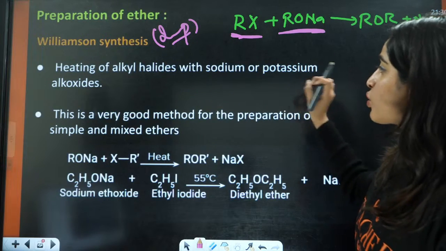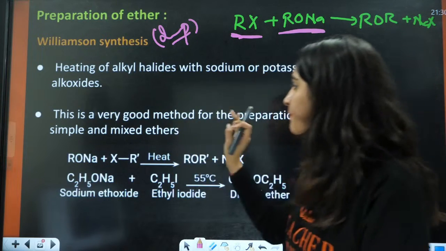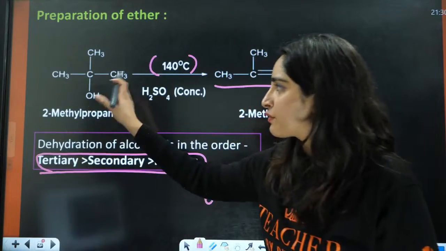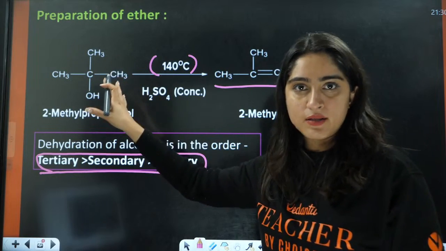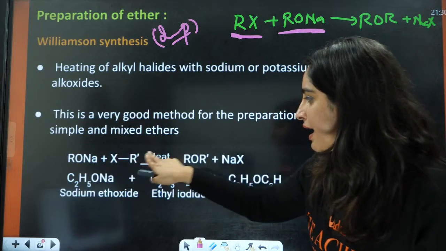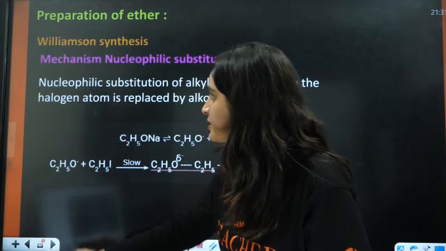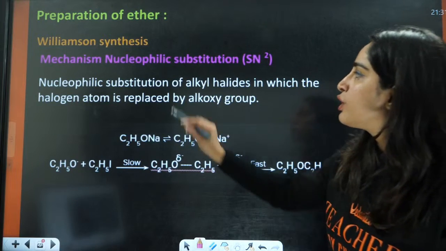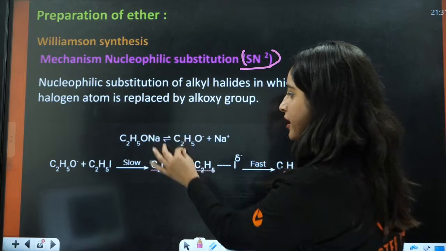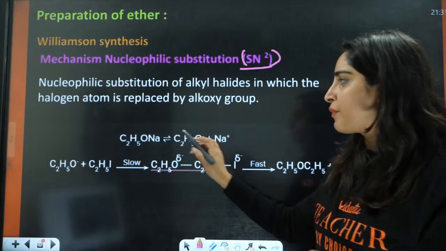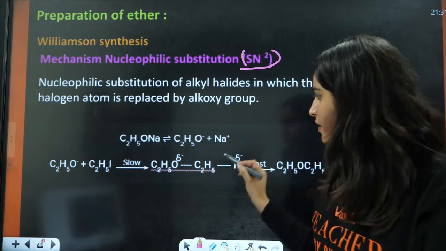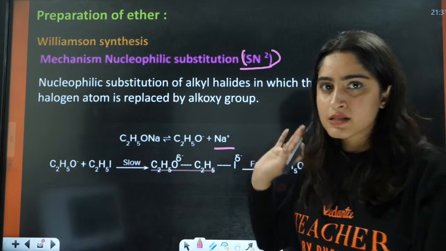Heating of alkyl halide with sodium or potassium alkoxide is a very good method for preparation of simple and mixed ethers. Here you have RONa and RX, which gives ROR. Now let us see the mechanism. It is a nucleophilic substitution reaction, according to the SN2 mechanism. First, the alkoxide releases Na positive, forming the alkoxide ion.